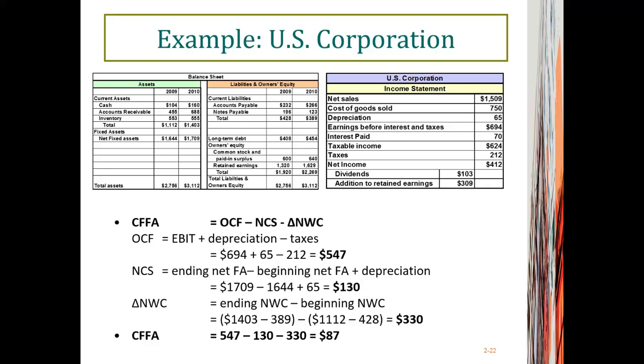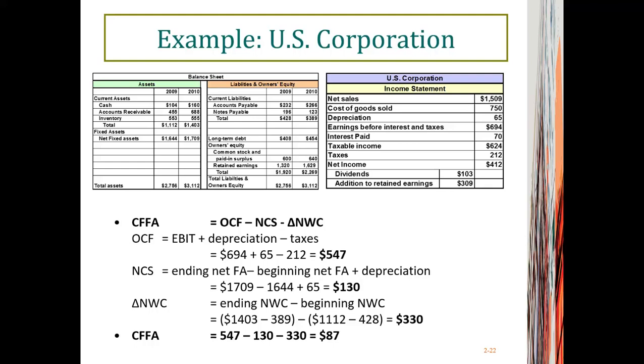And it equals the ending balance of net fixed assets minus the beginning balance of fixed assets plus depreciation. So that is the net capital spending. And change in net working capital equals ending net working capital minus beginning net working capital.